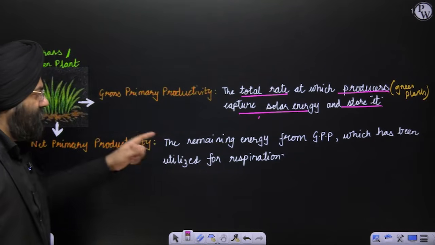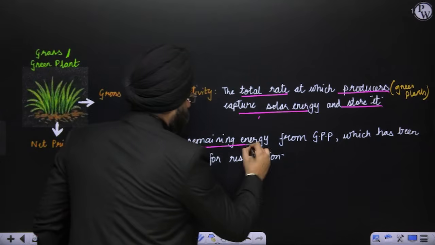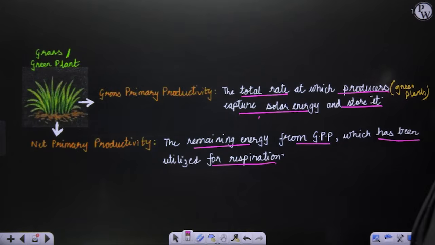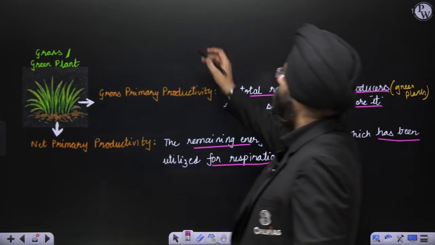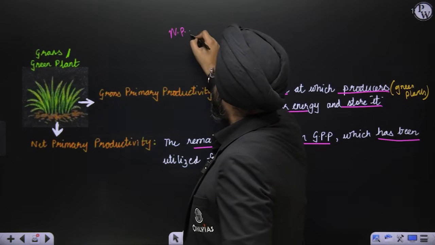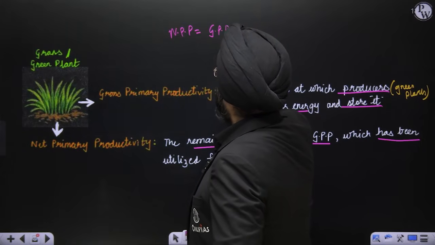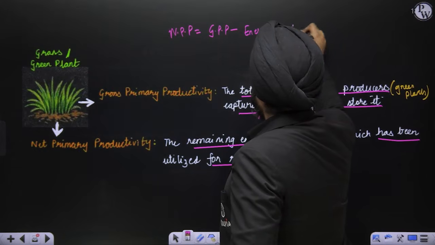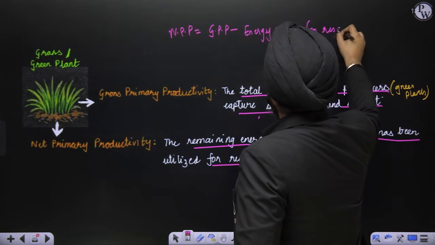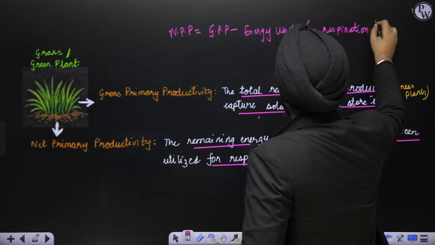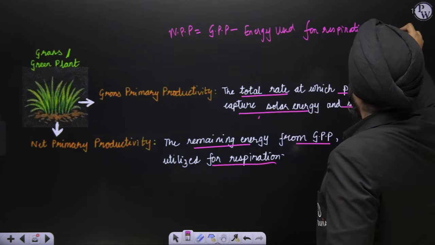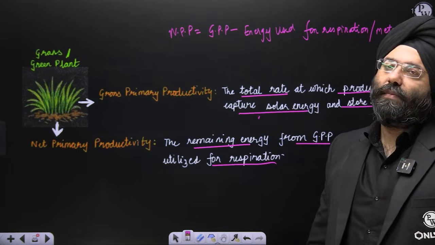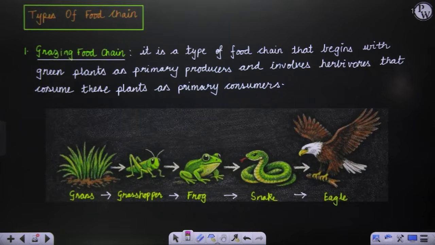So what do we see? The remaining energy from the gross primary productivity, after what has been utilized for respiration. So the net primary productivity is equal to gross primary productivity minus energy used for respiration, or you can put metabolism also. This is the net primary productivity. Clear? Okay. Let's move ahead.